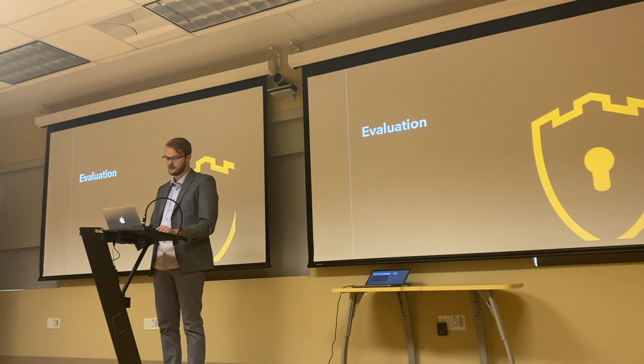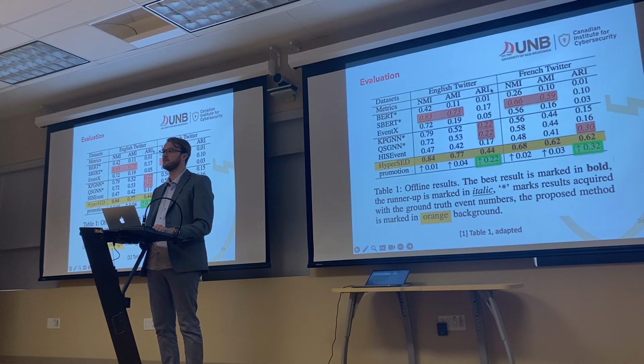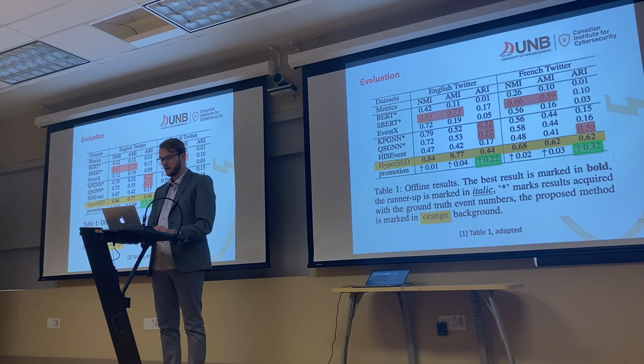In terms of the evaluation, the long story short is that HyperSED gets a 2x performance boost on one of the hardest metrics, the adjusted RAND index, over some of the best baselines. It's also interesting to see, when we look at the normalized mutual information and the adjusted mutual information, that the non-graph based methods do quite well in the runner-up category. But then once we flip to the adjusted RAND index, all the graph-based methods start to do better. So maybe the adjusted RAND index is a better metric for actually evaluating all of this stuff. So yeah, that's wonderful to see that it actually gets 2x performance.